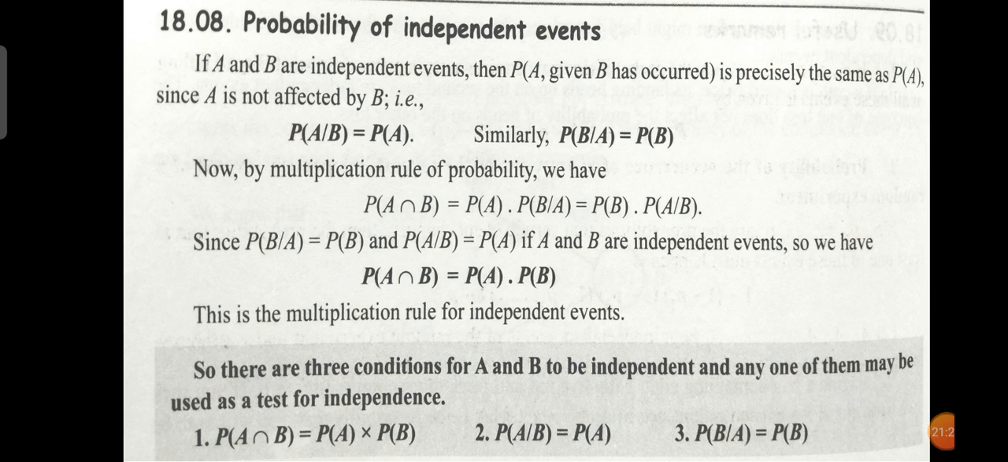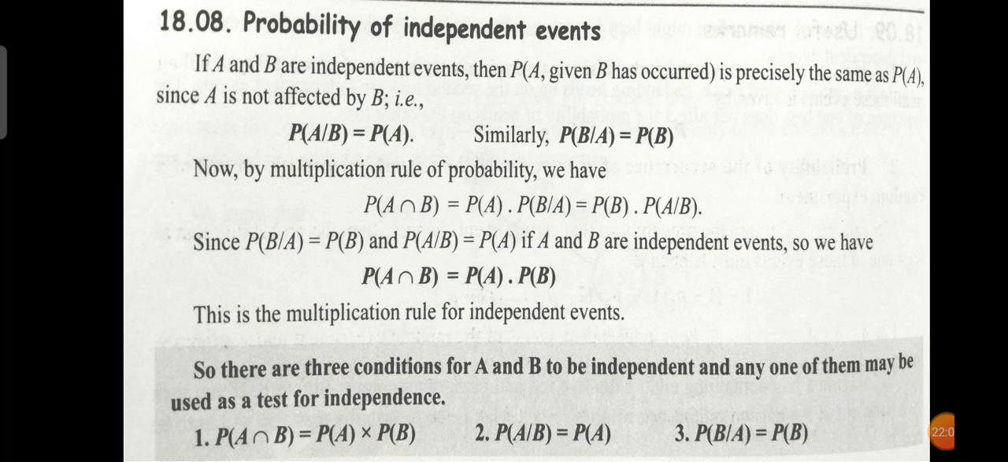Okay, so that A and B are independent, P of A intersection B is P of A into P of B. That is, P of B given A is replaced by P of B, and P of A given B is replaced by P of A. Yes, so P of A intersection B is P of A into P of B. I think it is clear. So this is the rule for independent events.